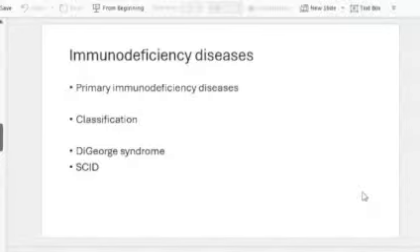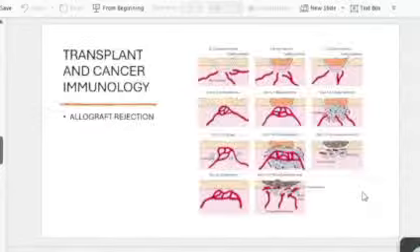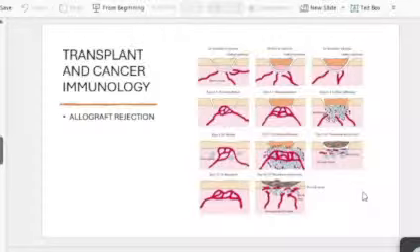Then moving on to the last parts of immunology: transplant and cancer immunology. You have allograft rejection. Explain allograft rejection, where in the first set response you are receiving an organ from a donor for the first time. After revascularization, cellular infiltration occurs and your graft will be rejected. In the second set response, you are receiving an organ from the same donor as the first time.